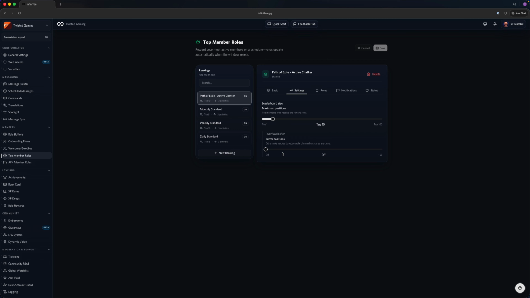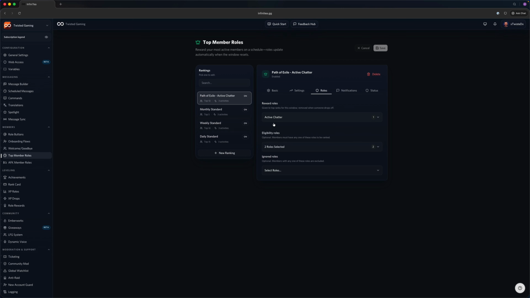Buffer positions are super useful for communities that are incredibly active, or if you have a high volume activity type such as messages in a very popular channel. It prevents people from flip-flopping between being on the leaderboard and being off of the leaderboard. This would resolve after 5 to 10 minutes, where if a user was competing for the bottommost position, they would both get the role that is configured.